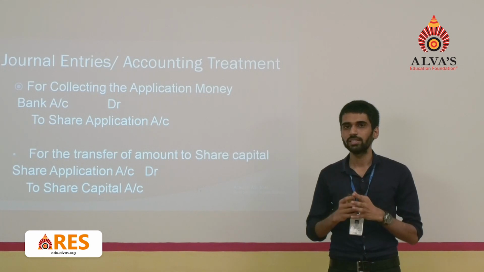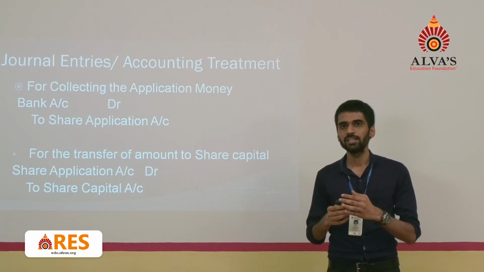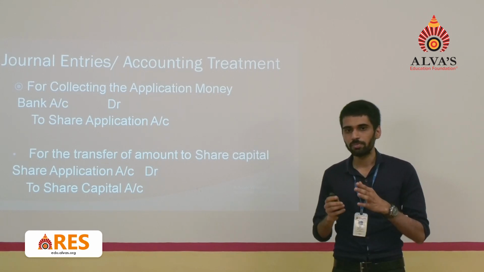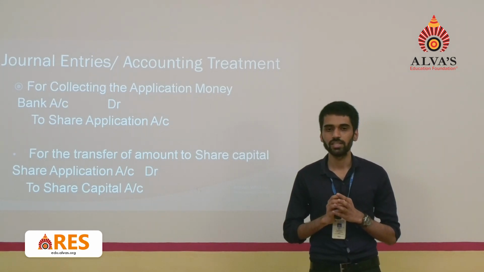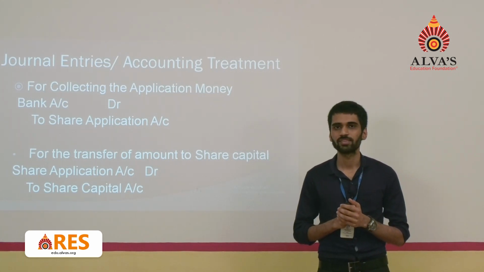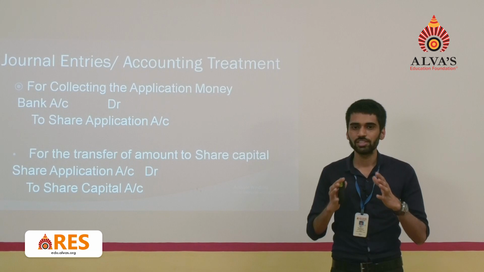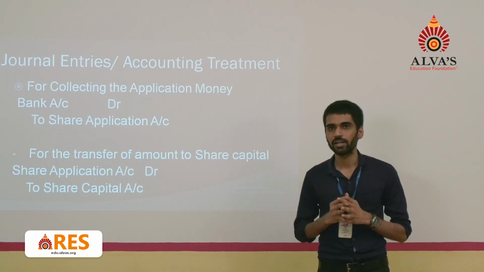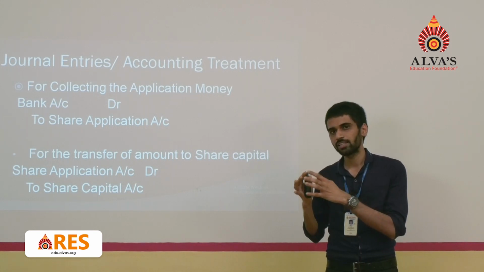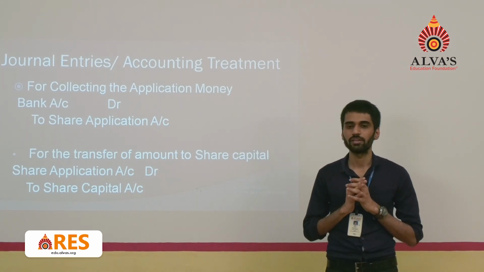See, application money is collected and the amount of cash comes into the organization, and the journal entry to be passed for the collection of application money is bank account debit to share application account. But students, share application account is a temporary account which has to be removed, and the application money has to be transferred to the share capital.